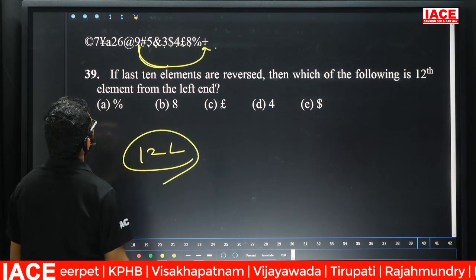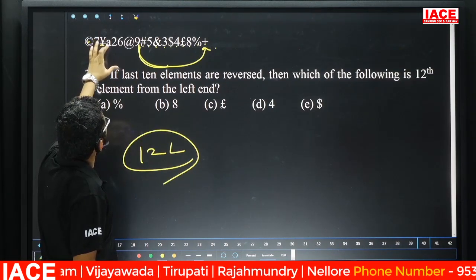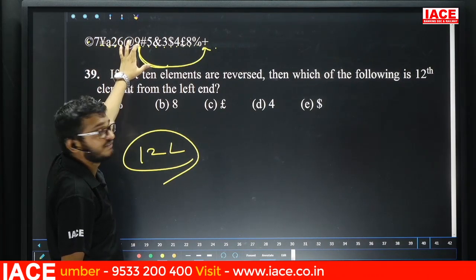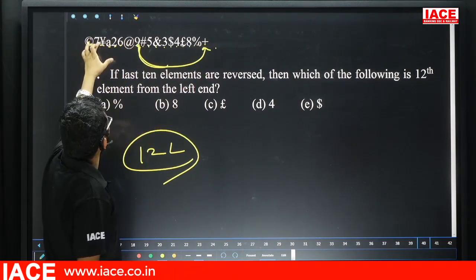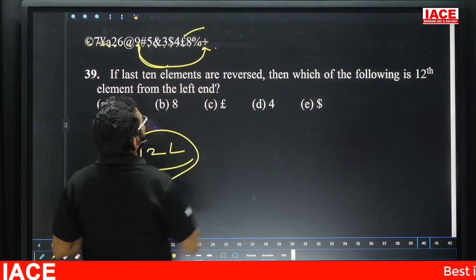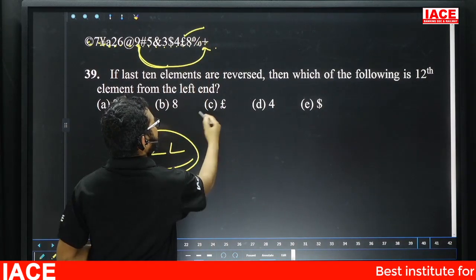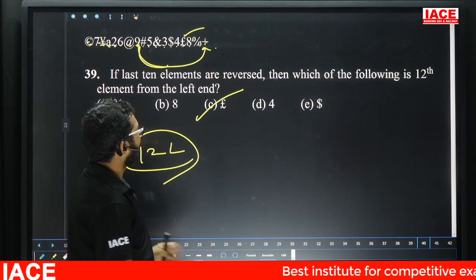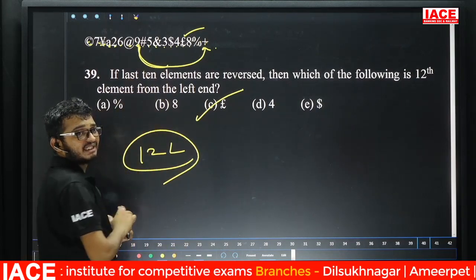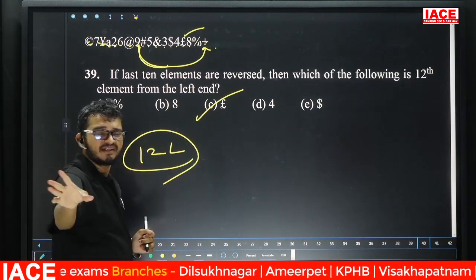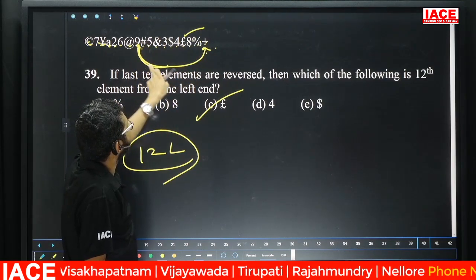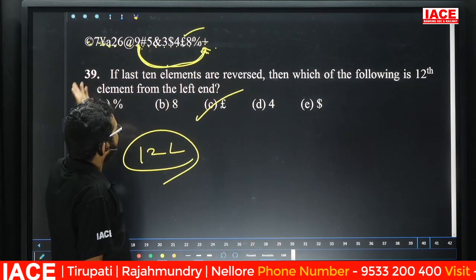Count the 12th from the left hand: 1, 2, 3, 4, 5, 6, 7, 8. After 8, the sequence should start from plus. So 1, 2, 3, 4, 5, 6, 7, 8, 9, 10, 11, 12th one is part. Then the answer is part, option C. Friends, if they mention the last 10 elements are reversed, don't reverse, just indicate with arrow marks; from 9 onwards the sequence starts from plus. Question number 39, answer is option C.